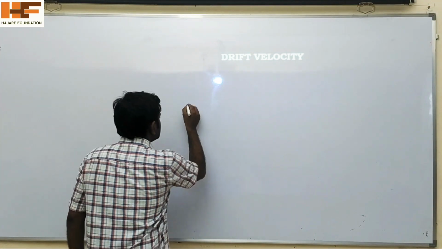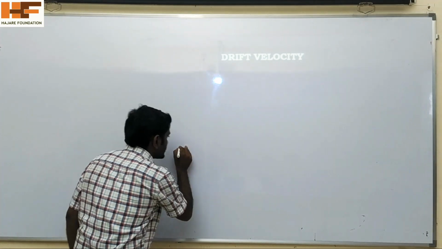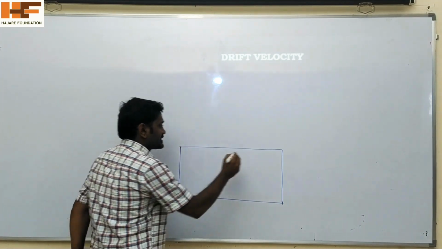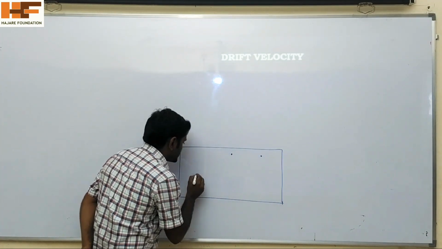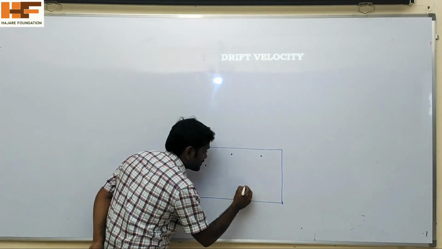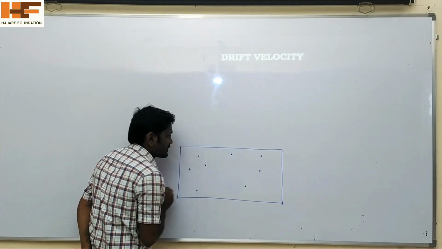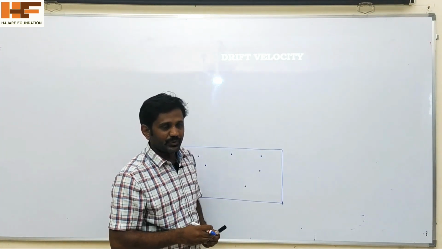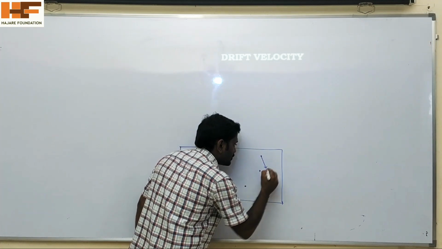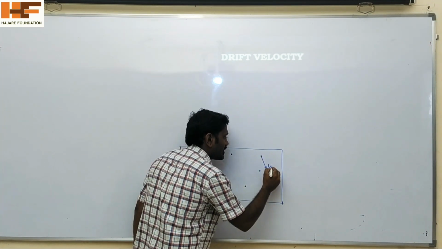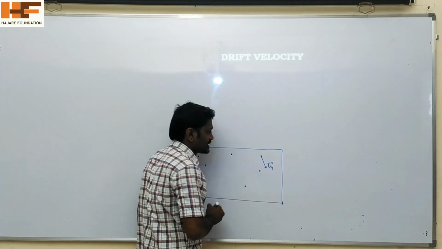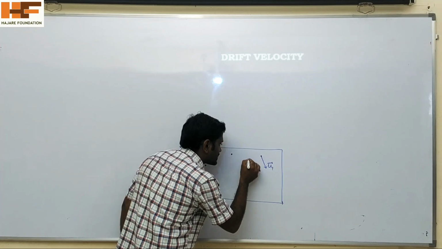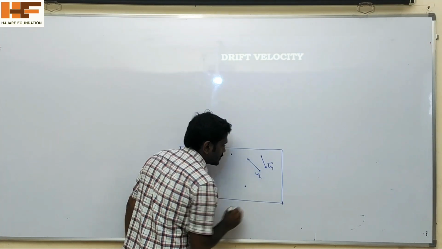Now let us consider a conductor. This conductor has free electrons, n number of free electrons, each moving randomly. One electron moves in one direction with a thermal velocity we can call u1, and another moves in another direction with a velocity u2.